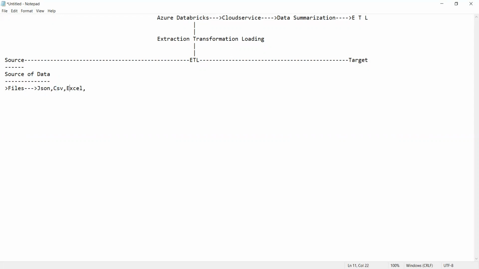Then we have Parquet files, Avro files, ORC files. These are all the various types of files we can have.